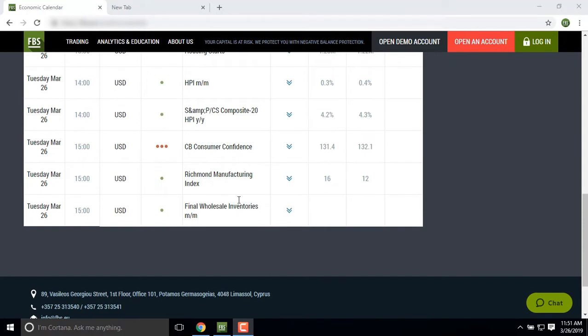The most significant event for today from the economic calendar is the release of CB consumer confidence at 16:00 MetaTrader time. According to the forecast, the indicator will reach 132.1 points. Higher figures will boost the USD. Now let's look at the charts.